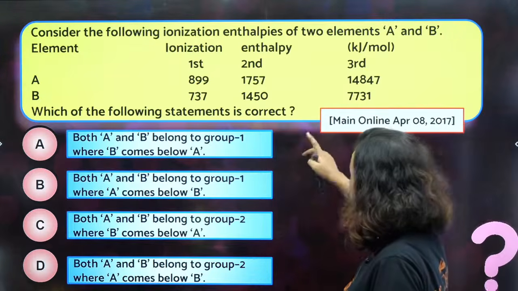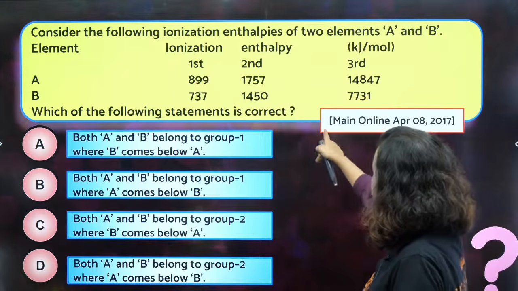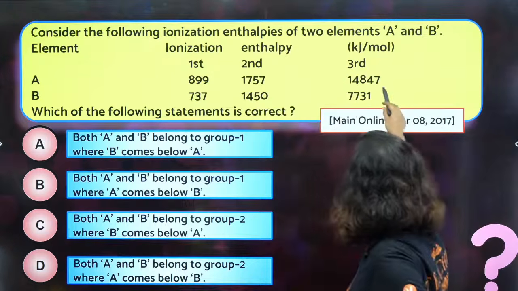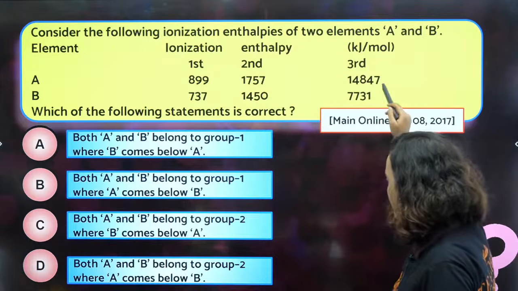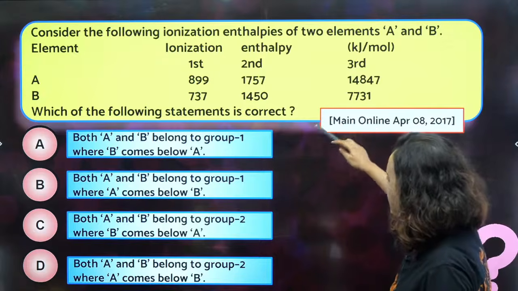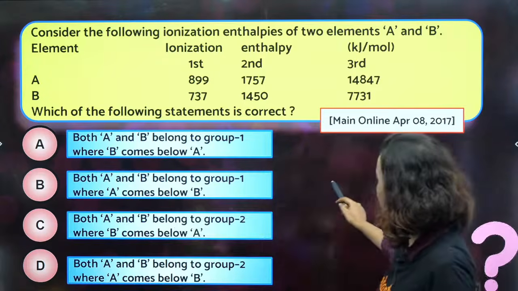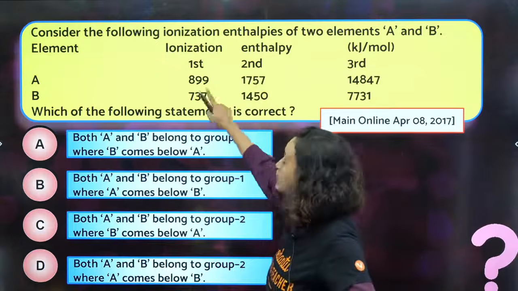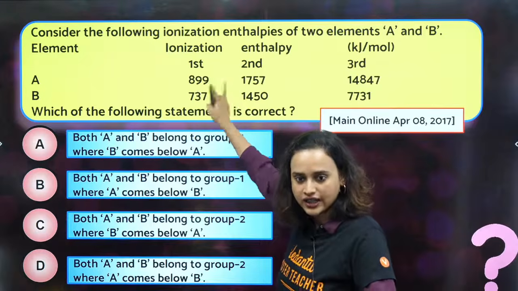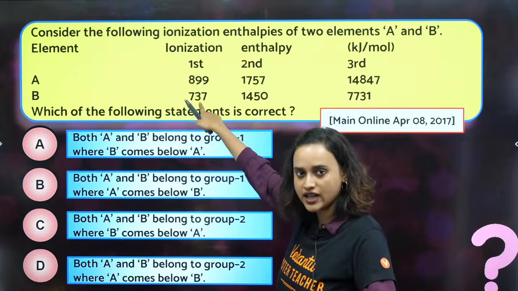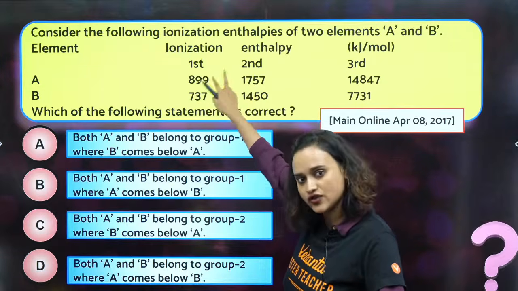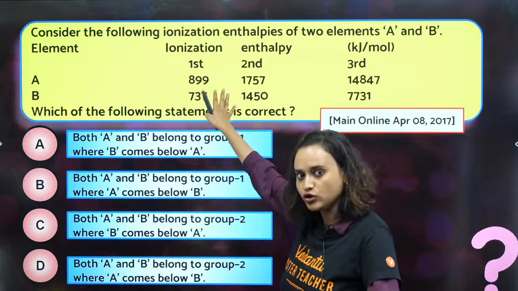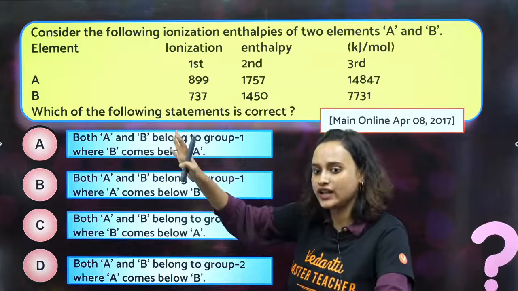That means that the first and the second it can easily lose, but the third one it is not able to lose very well. That means that both A and B belong to group 2, because the difference between the first and the second ionization energy is not so much. So yes, both of them belong to group 2. They can lose 2 electrons very easily.